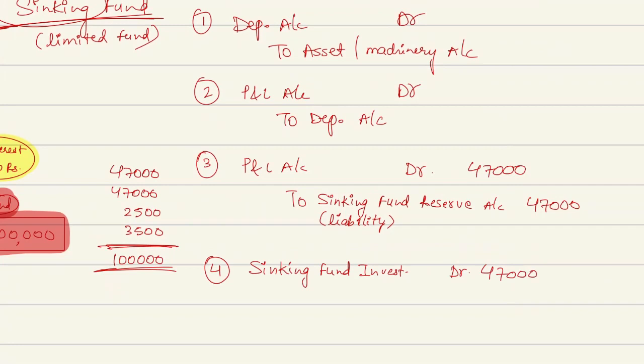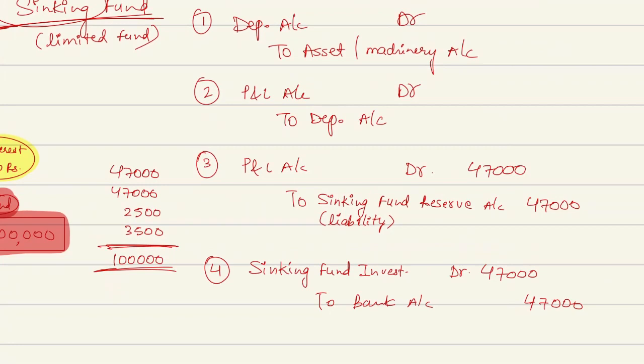That is the investment which I have made, credited to the bank account, because that fund will go out from my bank if I am investing it.